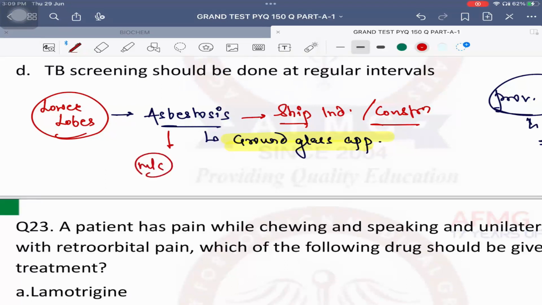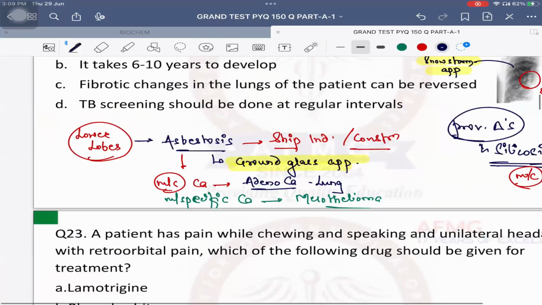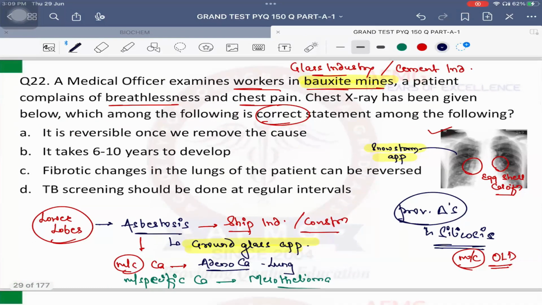Asbestosis is most commonly associated with cancer. The most common cancer associated with asbestosis. Shabash. The most common cancer associated with asbestosis should be adenocarcinoma of lung. But when the question is the most specific or the most characteristic cancer associated with asbestosis, then your answer should be a pleura-based tumor known as mesothelioma. No problem in both, the two questions are different. Most common is adenocarcinoma lung, most specific is definitely mesothelioma. Whereas the most common disease associated with silicosis, answer is TB, tuberculosis.